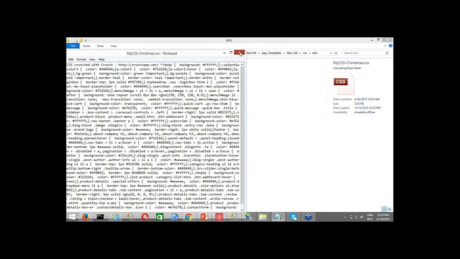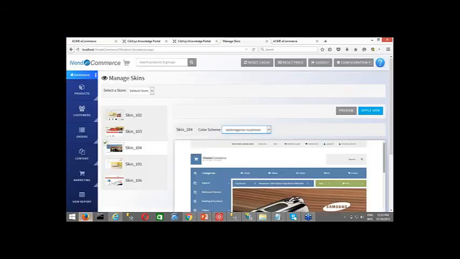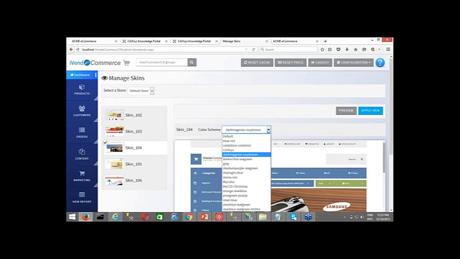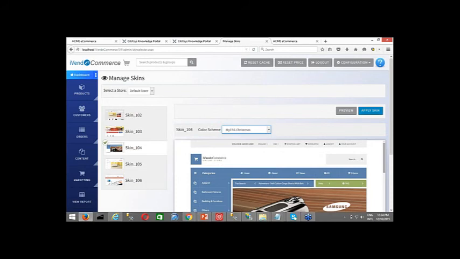So basically you need to take the help of a CSS editor, where you can see the hexadecimal color and you can change it. Now once you change it, you can refresh it, and then you can see whatever you have created over there. So I've just created my CSS Christmas, so we can see that it is coming, and you select it and then again apply skin, reset cache and refresh the page, so you can see the change in the colors.